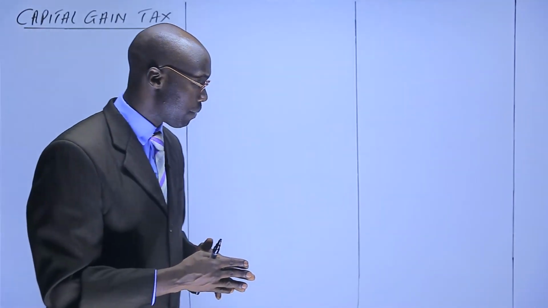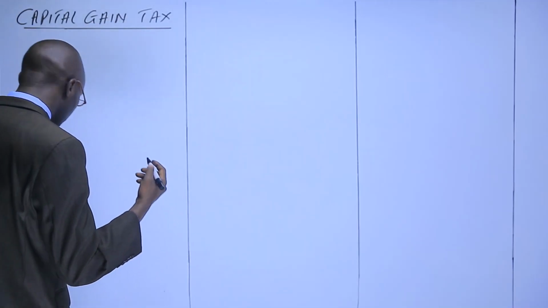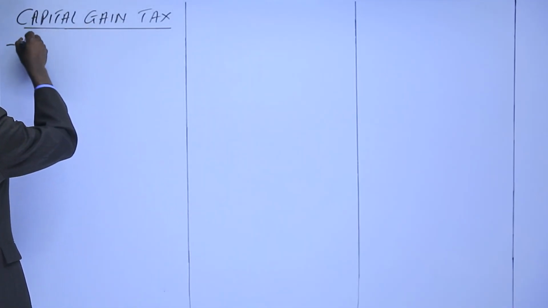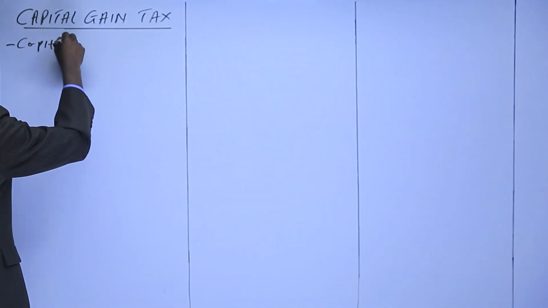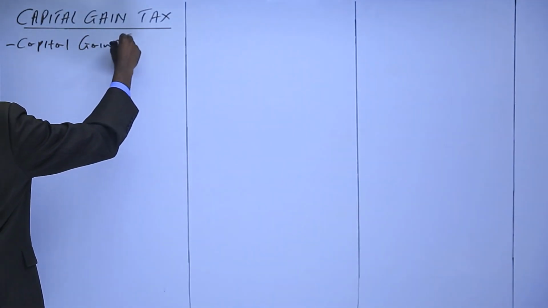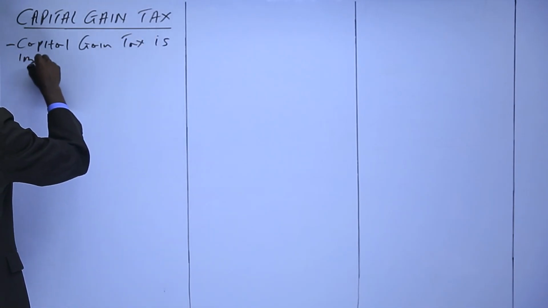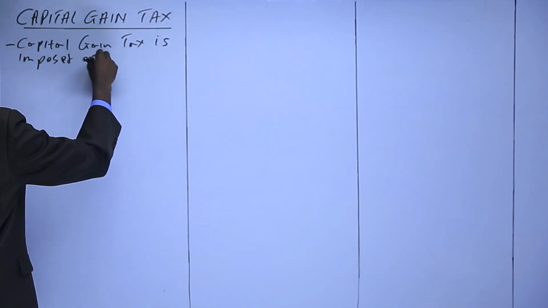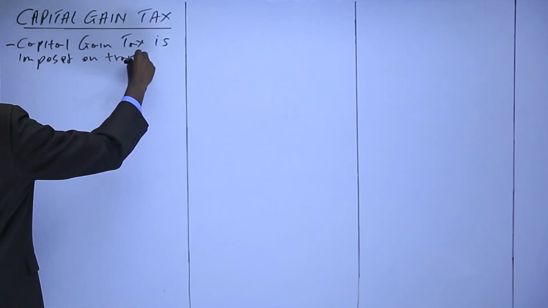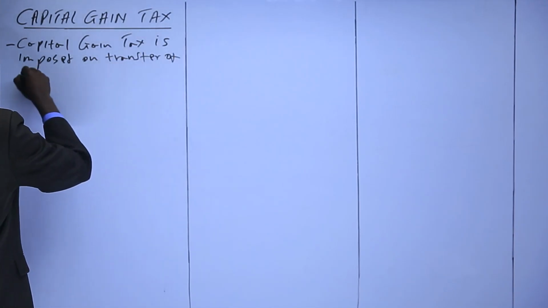So I'll write something about it: capital gain tax is imposed on transfer of property.